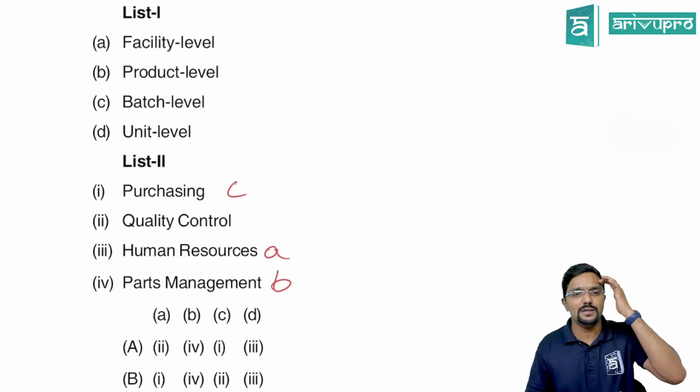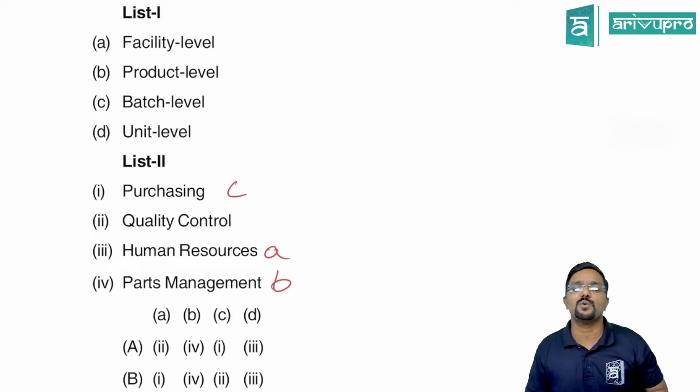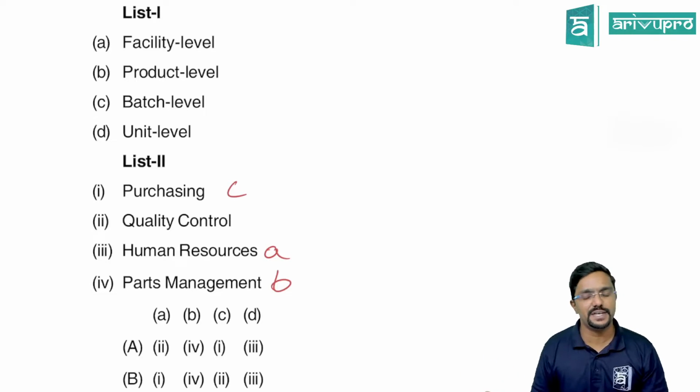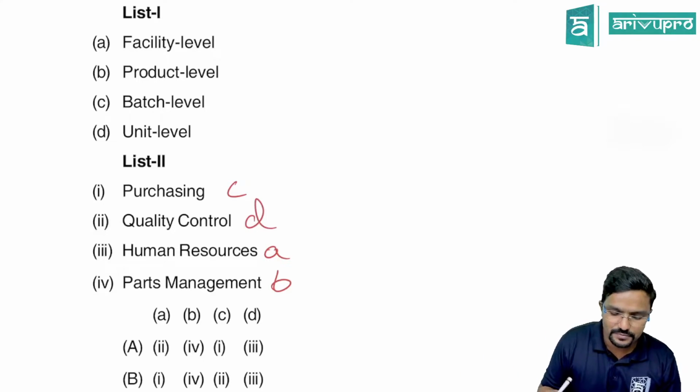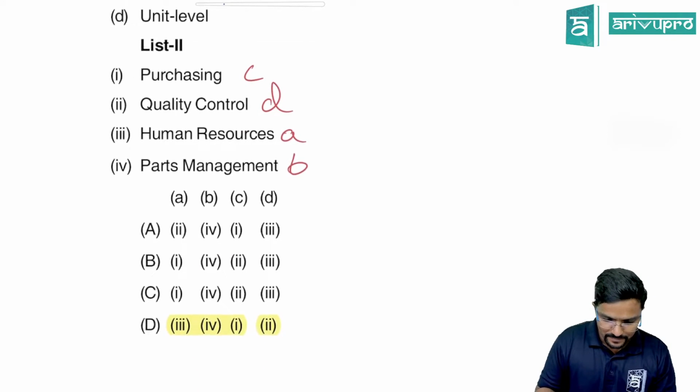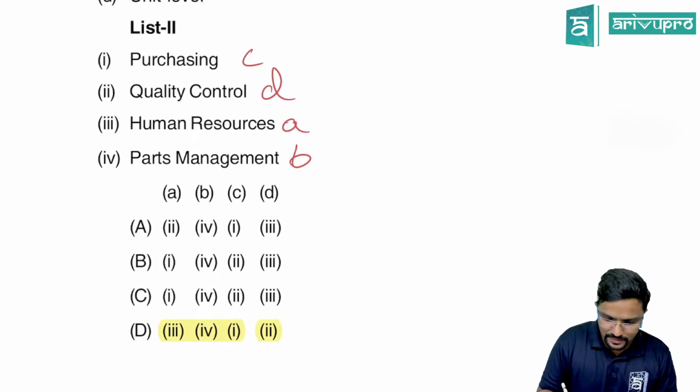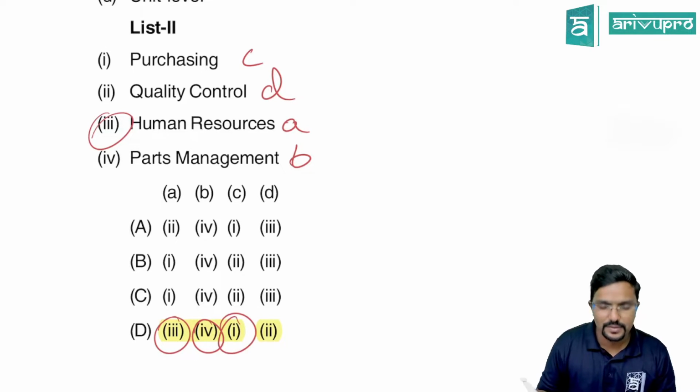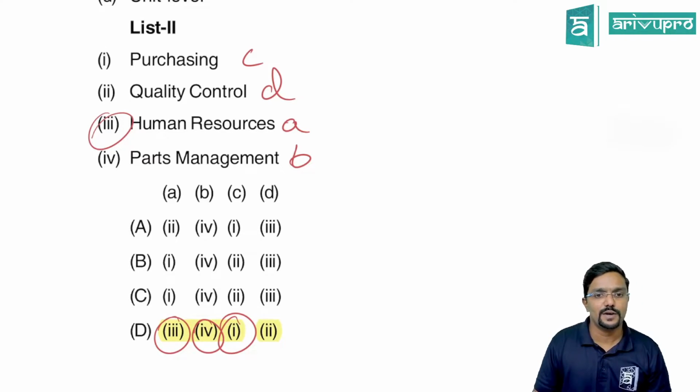Then unit level, that is when you are doing quality control or inspection test. So that is D. So for A it is 3, yes. Then for B it is 4, yes, parts management. Then for C it is 1, that is purchasing. For D it is 2.